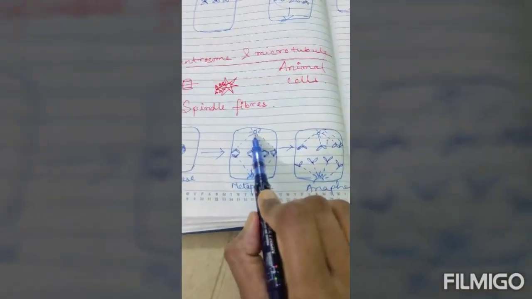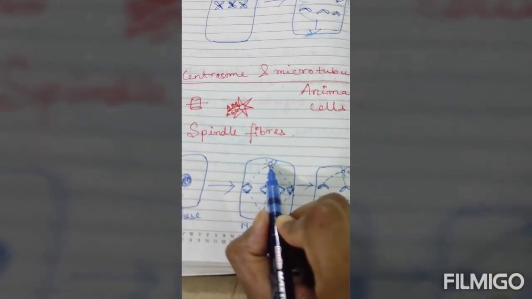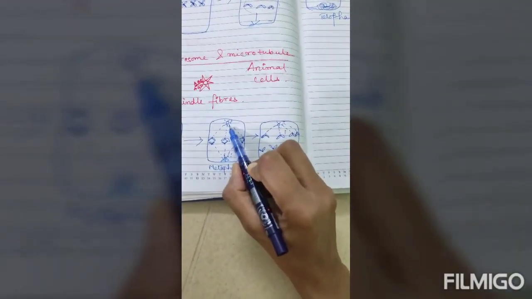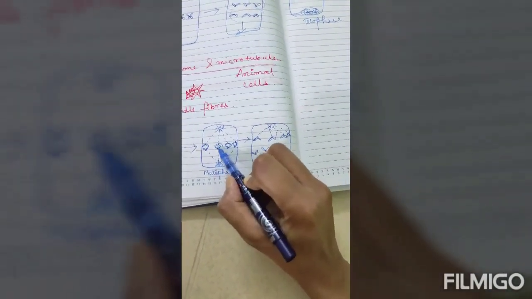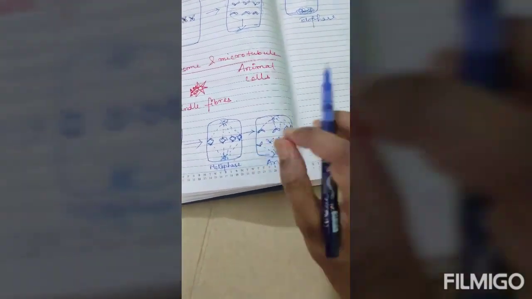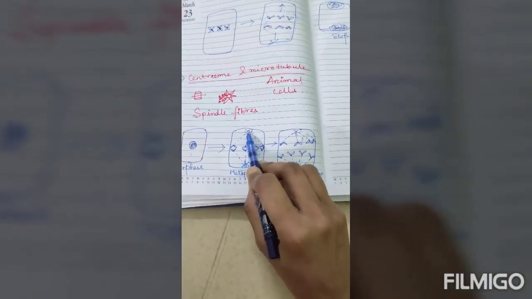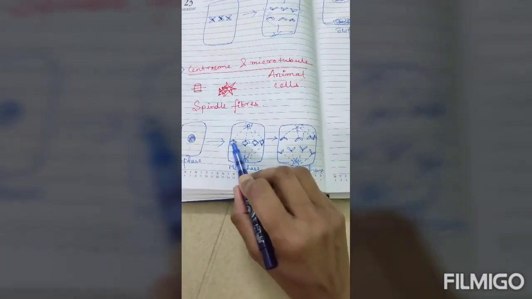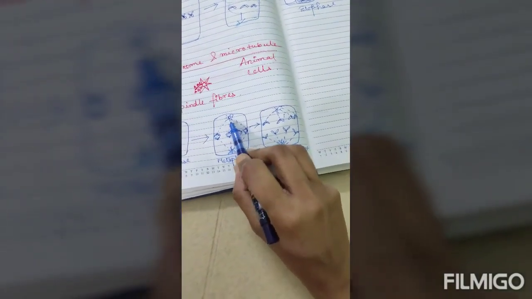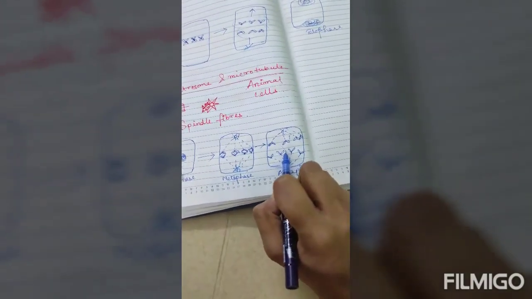Now can you see these circular things? These circular things are nothing but the centrosome. They will form this spindle shape. See these dotted lines, they are actually the spindle fibers. These are the threads which are produced from the centrosome, and these spindle fibers are holding this chromosome. See, each of these chromosomes is being held by these spindle fibers which are formed from the centrosome. See, both of them.